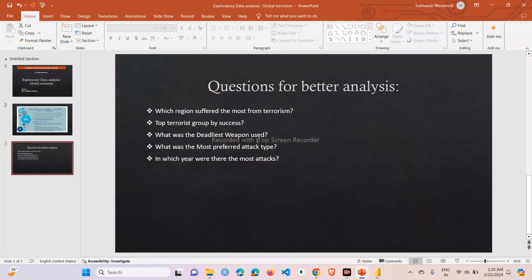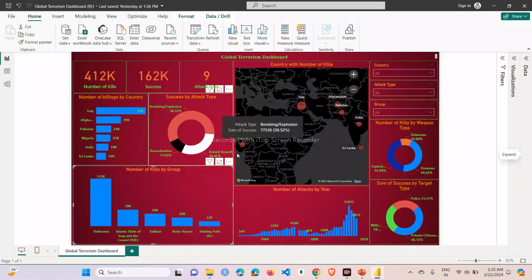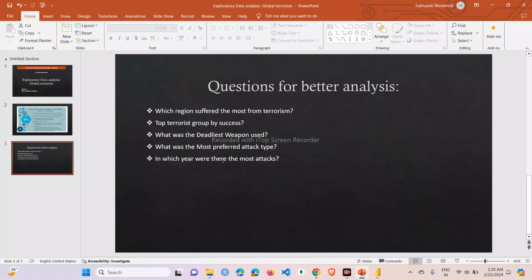What was the deadliest weapon used? As we can see, the weapon which has the highest amount of success is explosion, which is 58.52%, followed by armed assault at 30.45%, and assassination with 11.03% of success. Moving on to the next question.